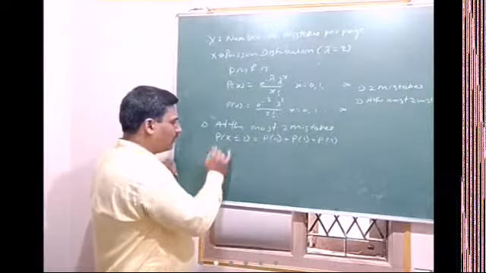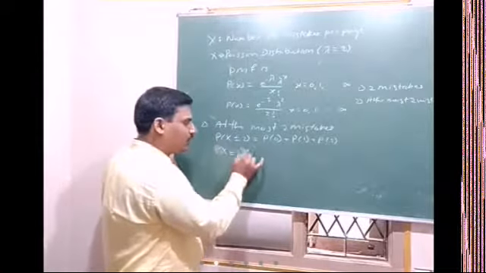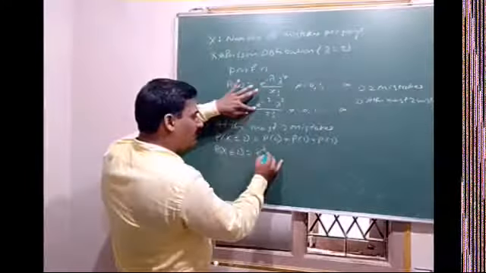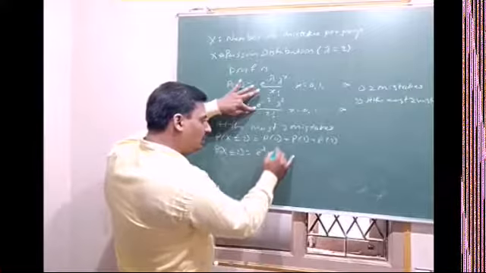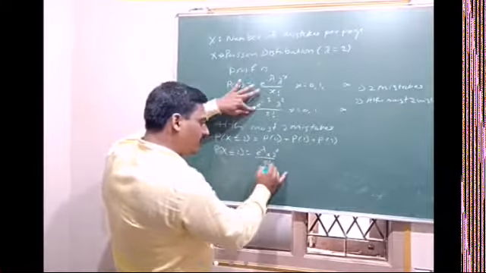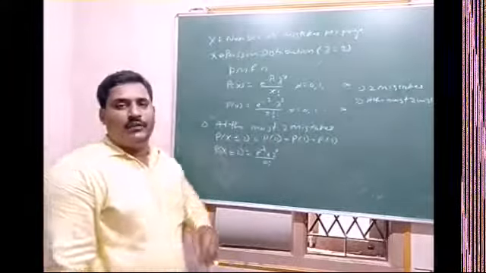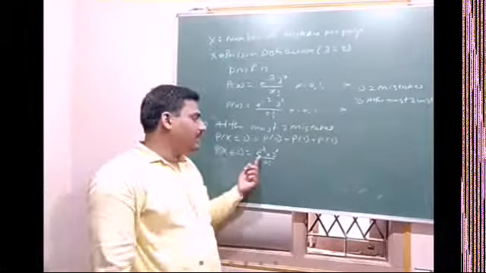So P of x less than or equal to 2 is equal to P of 0, that is e raised to minus lambda into 2 raised to 0 divided by 0 factorial. That we know already, the probability of the first term P of 0 is e raised to minus lambda itself.